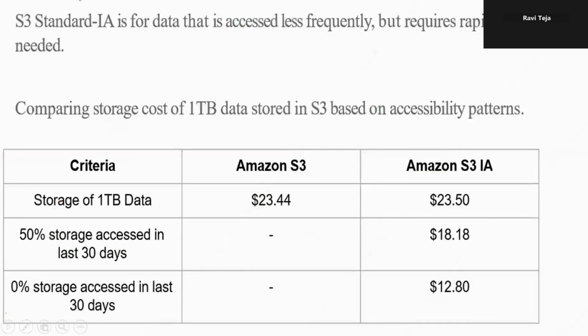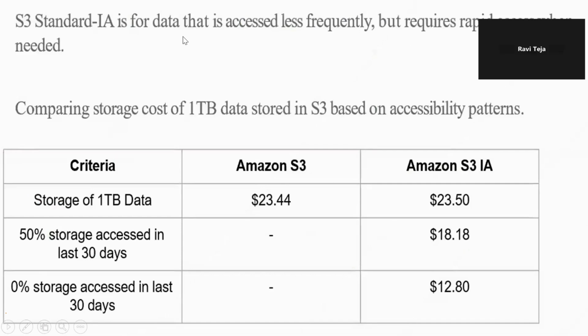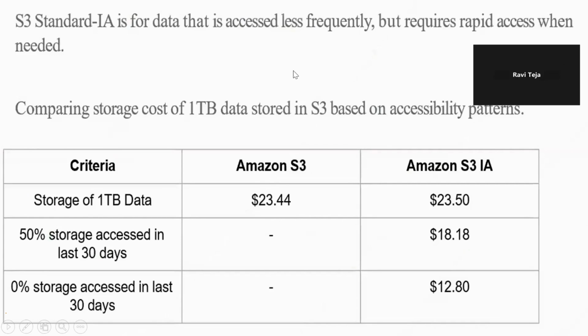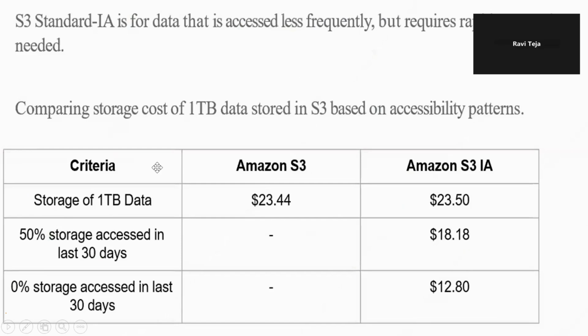And then Standard-IA is also a storage class, for data that is accessed less frequently but requires rapid access when needed. Comparing the storage cost of 1 TB of data stored in S3 based on accessibility patterns, infrequent data we can store in this storage class.